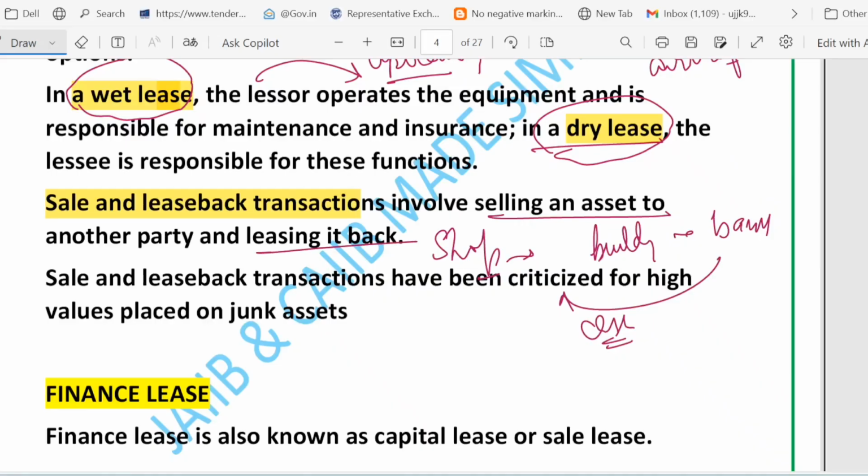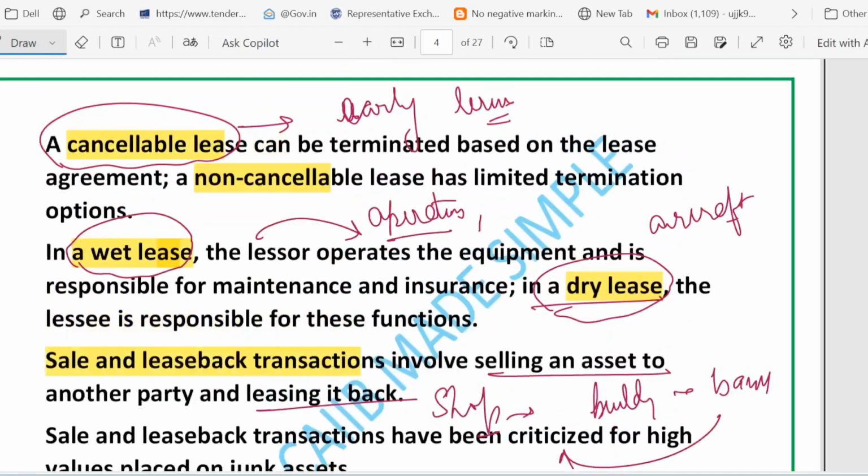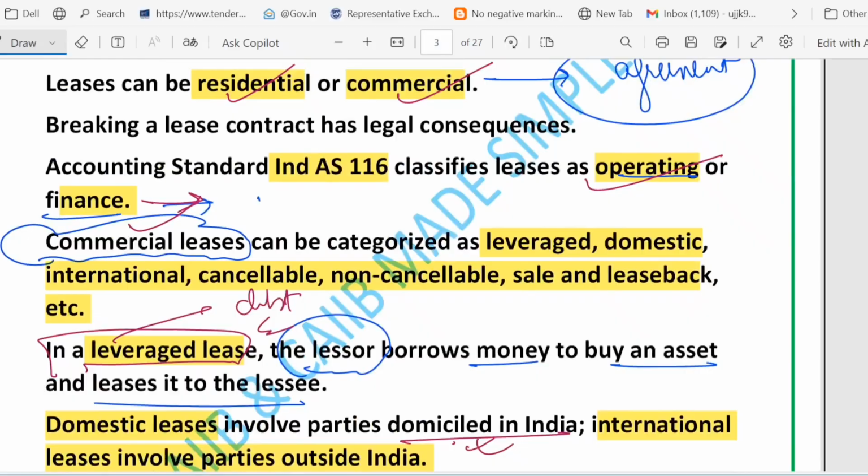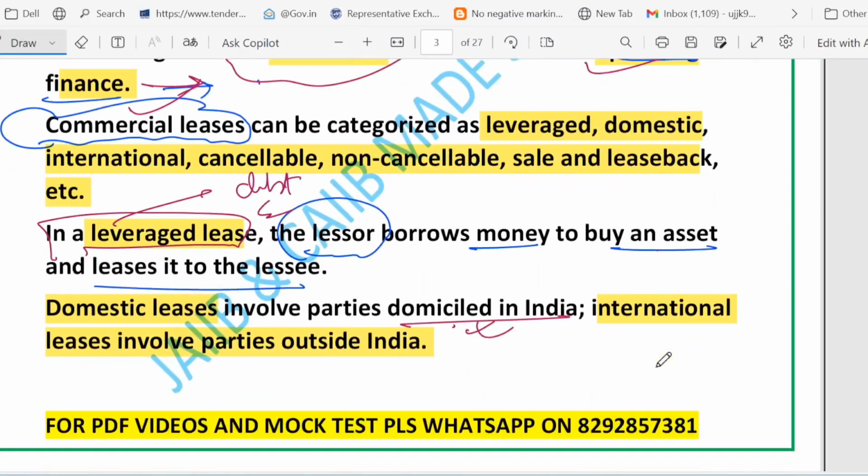So basically residential means home, right? Commercial means business, and operating versus finance affect accounting. So let's quickly revise the keywords. Lease can be residential or commercial. Just remember this, Ind AS 116, very, very important. It groups leases as operating or finance. Then we have commercial lease, which includes leverage, domestic, international, cancelable, non-cancelable, all the different types of commercial lease.